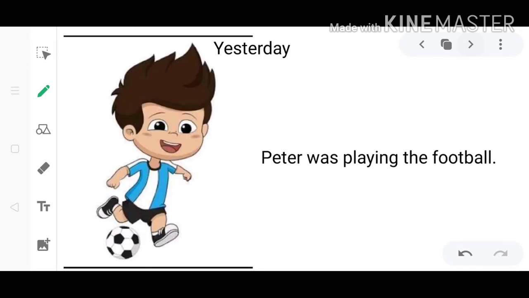The second example is from yesterday. This picture is also showing an activity of the past. Peter is playing with a football. If we are describing it today, we will say like this: Peter was playing football, because this activity is no longer in the present. It was in the past when he was playing. So we will say: Peter was playing football.